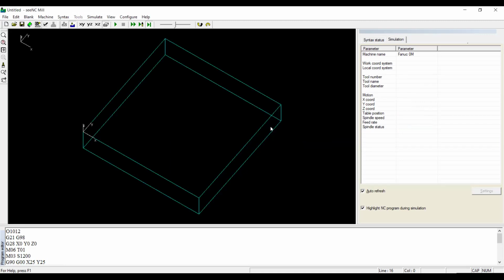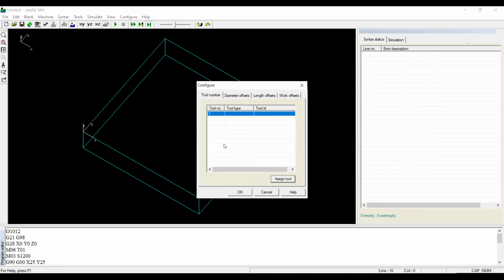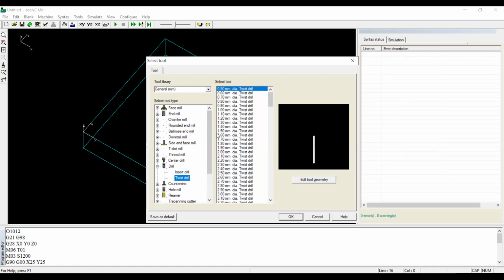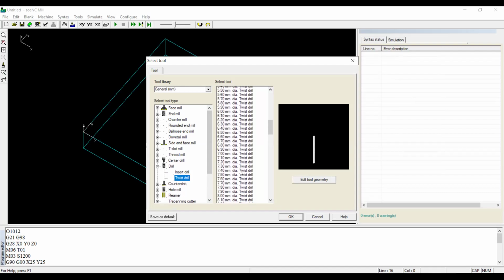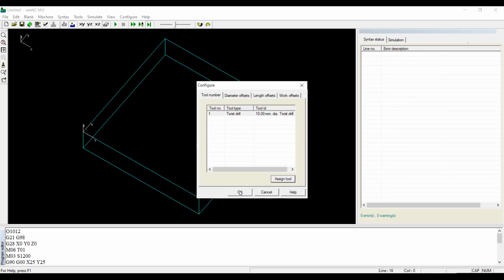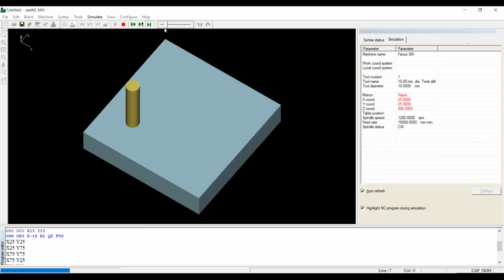So next machine, select Fanuc OM type, then check the syntax. No errors and warnings. Since it's peg drilling, I'll take only one tool. Simply, which drill we are going to take. So dia of 10. Peg drilling. Okay. So next, I'll give the simulation here. I'll tell you what you mean by peg drilling here. Just observe the simulation.